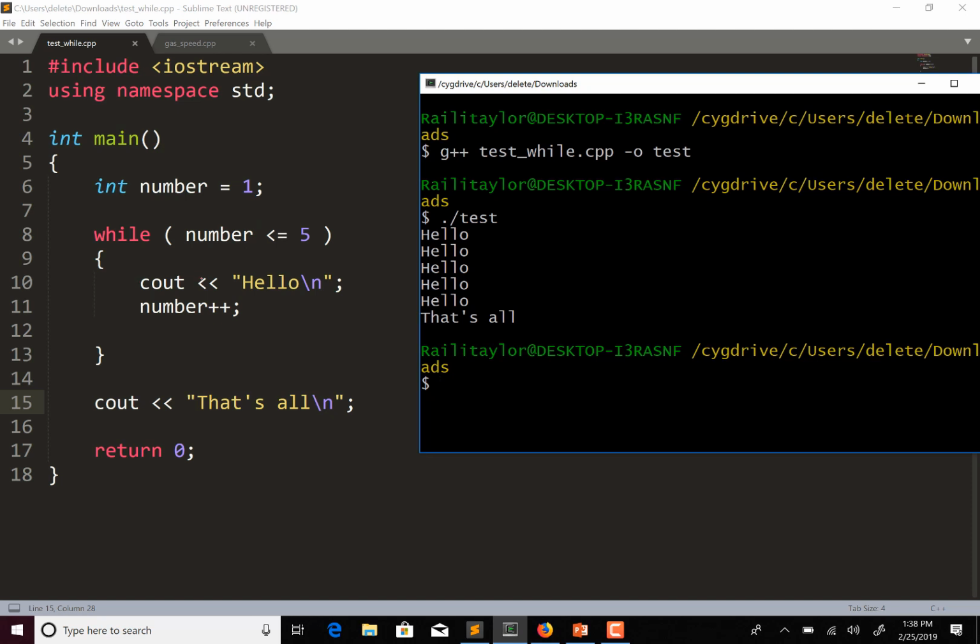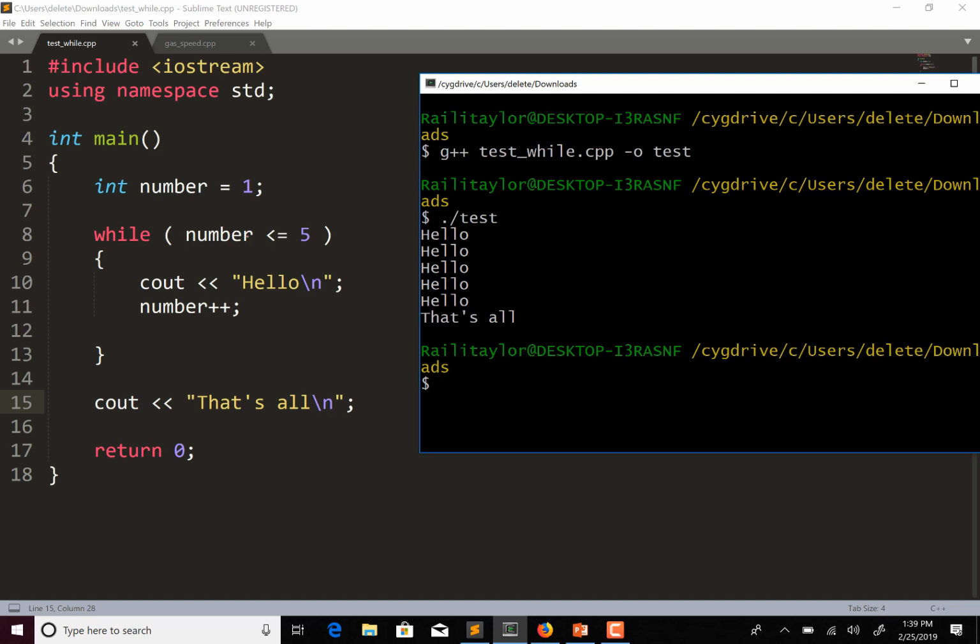So it's going to go down here and display hello to the console again. Then it's going to increment number. So now number is equal to 3. It's going to go back up here and test it again, find that it's still true. Now number is equal to 4. It's going to go back up here and test it again, find that this is true, and so on until number is equal to 6.